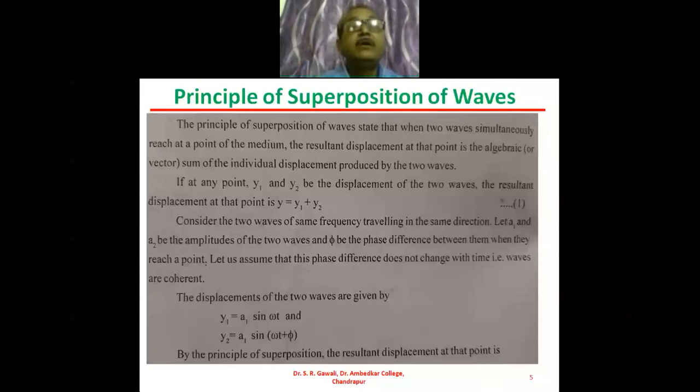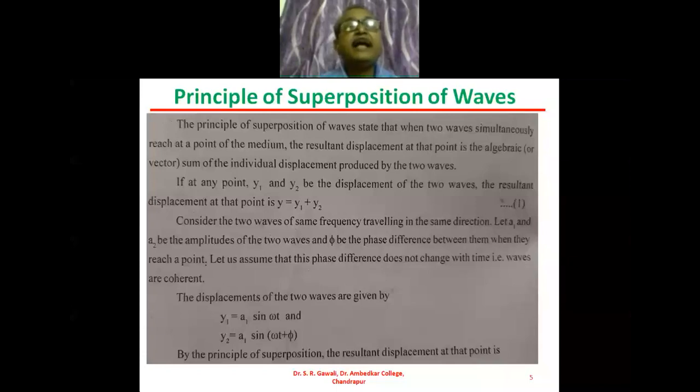Now, the principle of superposition of waves states that when two or more waves simultaneously reach a point in the medium, then the resultant displacement at that point is the algebraic or vector sum of the individual displacements produced by the two waves. So this is the principle of superposition of waves.